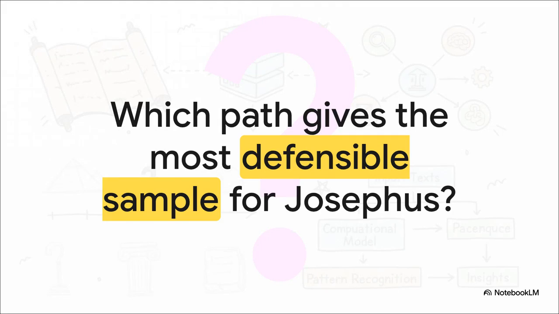Option A or Option B? Which path gives us the most defensible sample for analyzing the Josephus corpus in a published setting? Does statistical reproducibility matter more here, or is direct scholarly curation the only way to go? I am so eager to hear what you think, and I can't wait to build this amazing tool together.